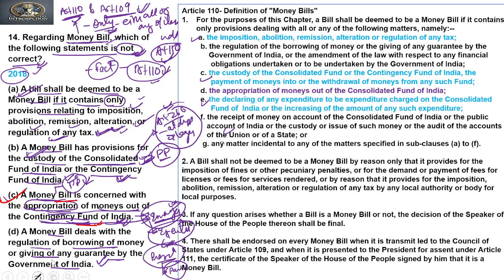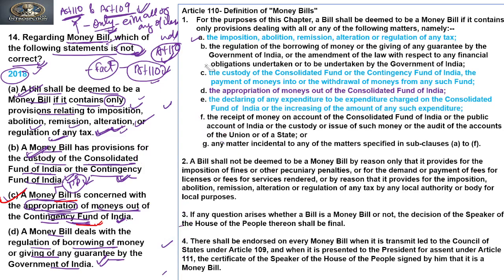Clear? Now if you see the explanations to this, and when I say the explanation, it means we need to see Article 110, the definition of money bill. So Article 110 is a definition of money bill.